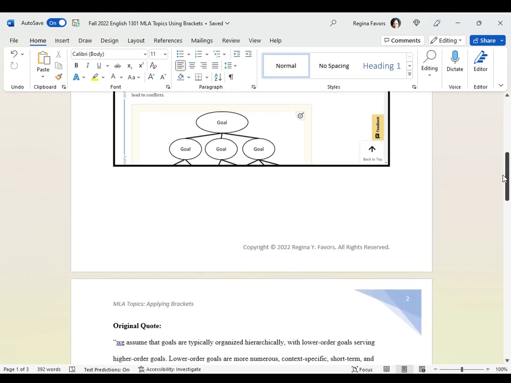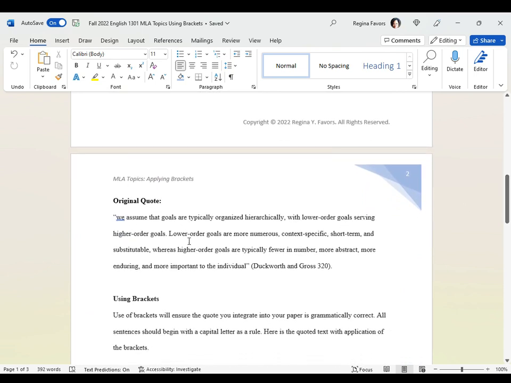Now we're going to look at the original quote, and we are placing quotation marks around the quote to ensure that we know that these words we see on this page come from or derive from the words of a particular source. So we always need to make sure that we add quotation marks. Whatever we do at the beginning of the sentence line will tell us what to do at the end of the sentence line.